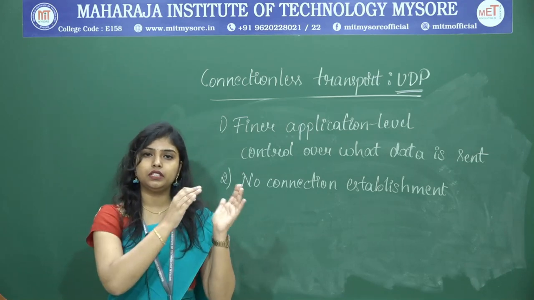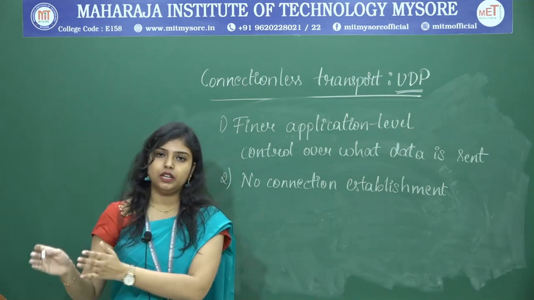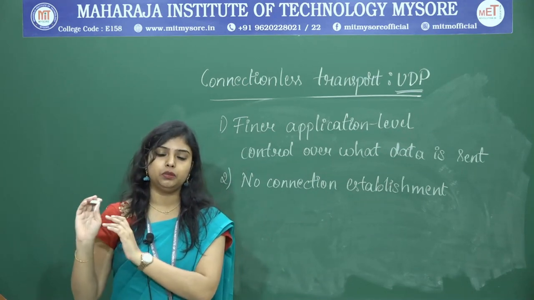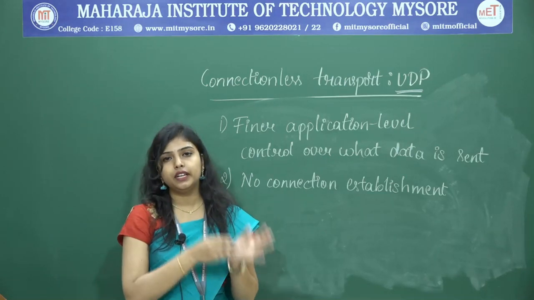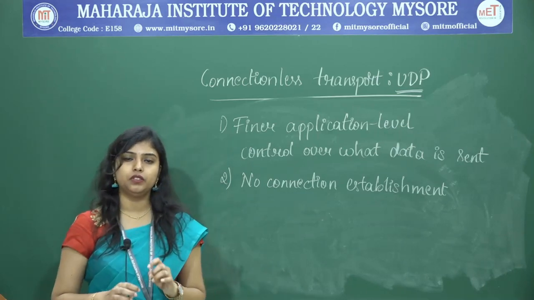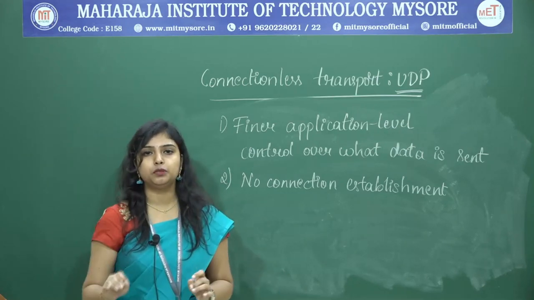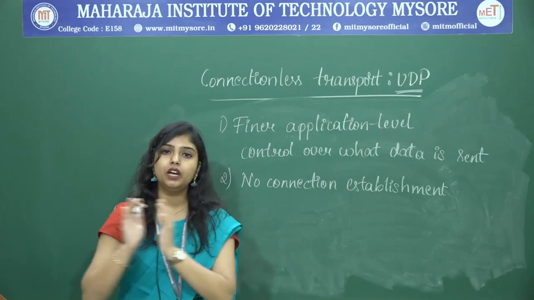The TCP on the sender side has to send the message that I have to establish the connection, are you reachable? The receiver will say, yes, I am reachable, you can establish the connection. After getting this acknowledgement, the sender will try to establish the TCP connection with the receiver. After this establishment only, the TCP will transfer the messages from sender to the receiver.